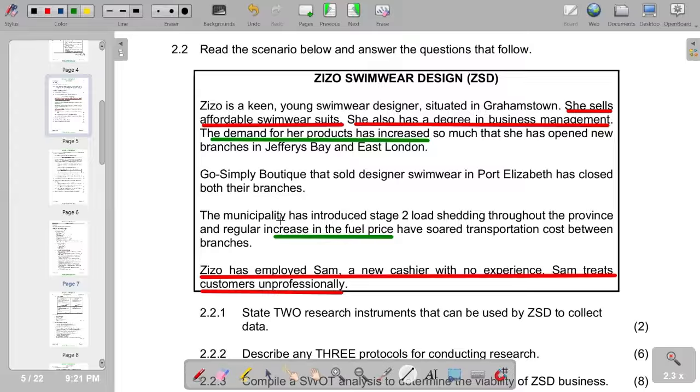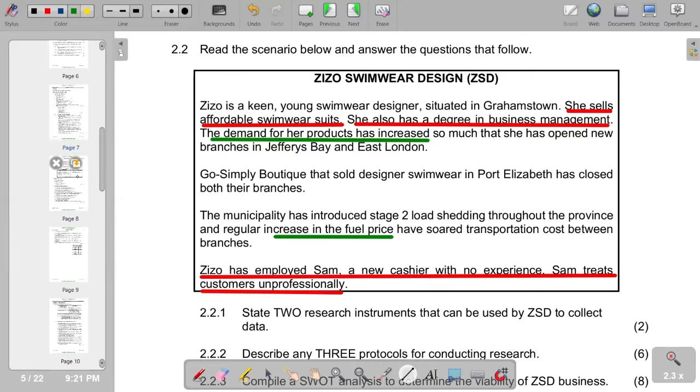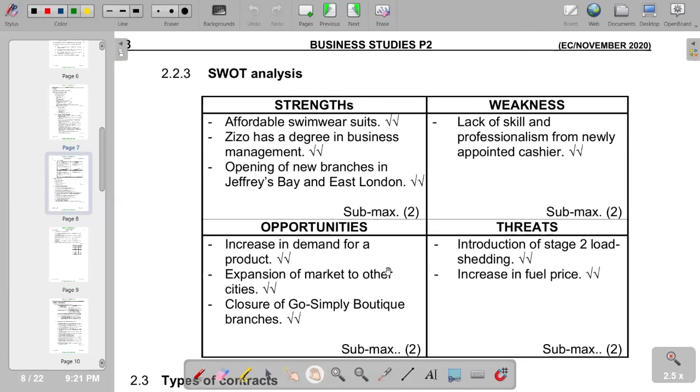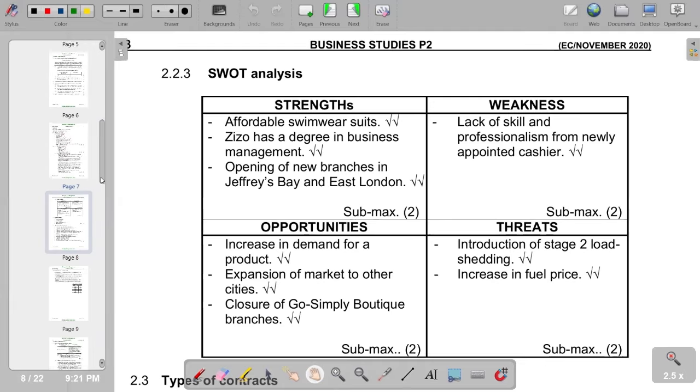So within that context, we see that we have done the SWOT analysis. Tabulated, we have it in our other section whereby we've got strengths, weaknesses, opportunities, and threats. So this is what we have according to the scenario that we have. Then moving on to the next part of our question.